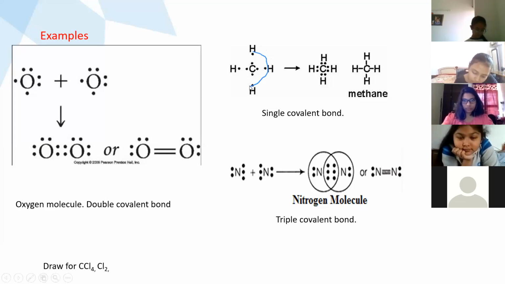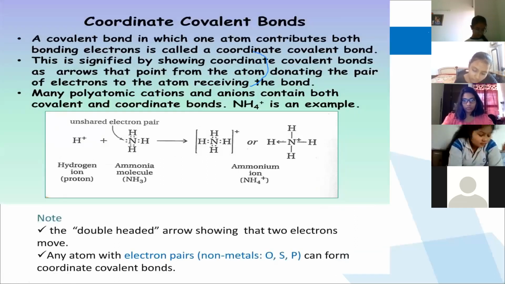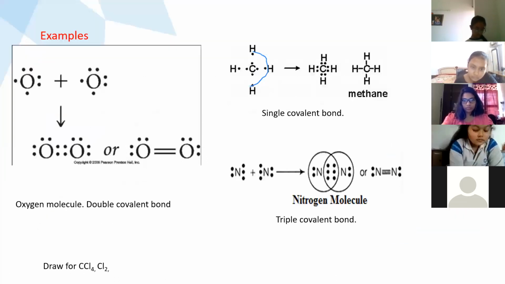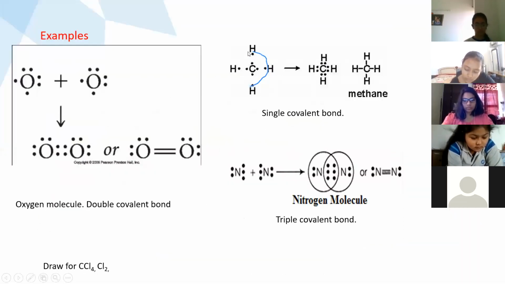So what will be in between? 4 dots, no? Yes, 4 dots. And with carbon, how many dots? 4. And with hydrogen? 4. Okay, ma'am. Sorry, wait, I'm not getting this.